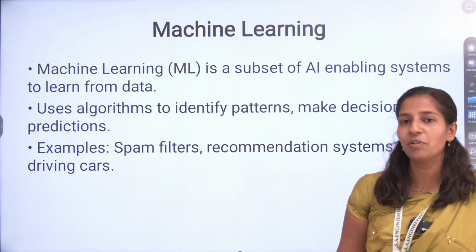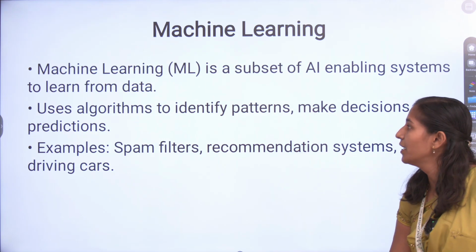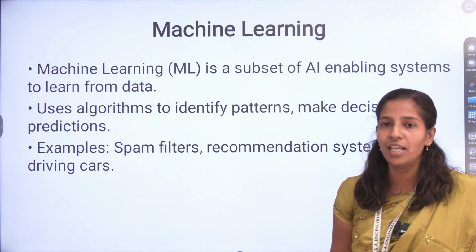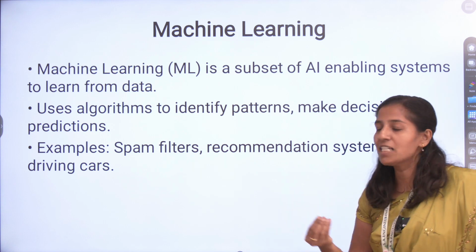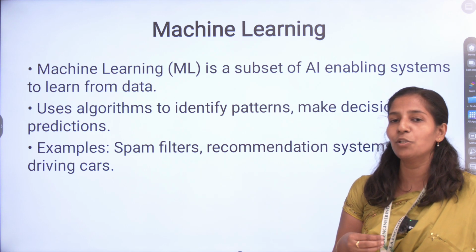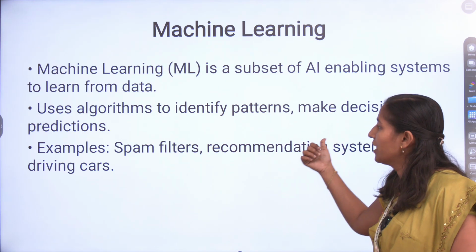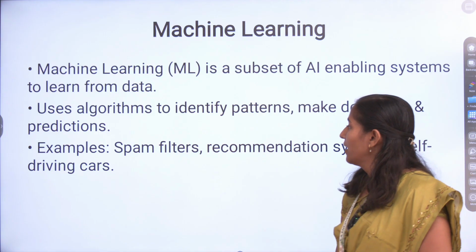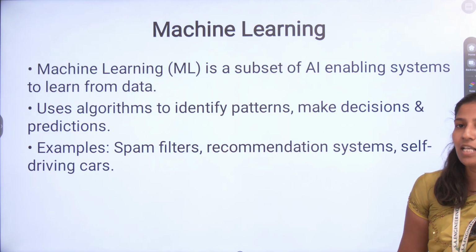Before going to supervised learning, we are going to learn machine learning. What is machine learning? Machine learning is a subset of AI. It is an enabling system to learn the patterns from the data. Machine learning uses some algorithms to identify the patterns and make decisions and predictions. Examples: spam filtering, recommendation systems and self-driving cars.